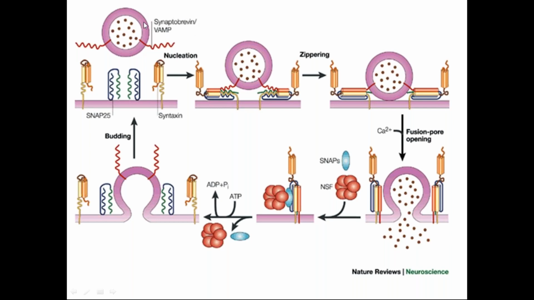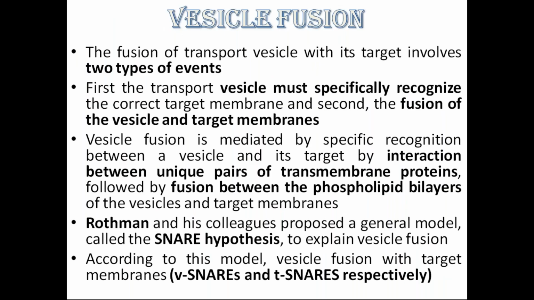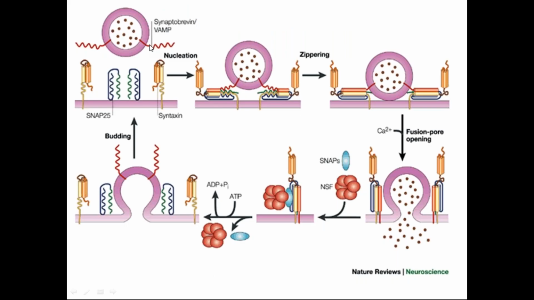Synaptobrevin is present on the vesicle and syntaxin is present on the target membrane. Remember these names. Just be clear with this figure and everything will be done. If you understand this figure, it is very easy. Synaptobrevin and syntaxin have a zipper-like form.